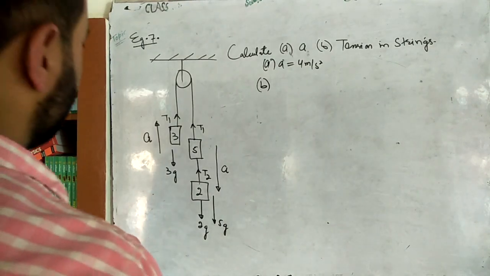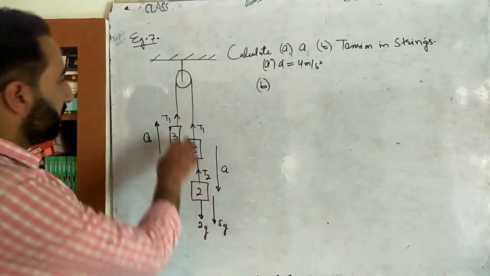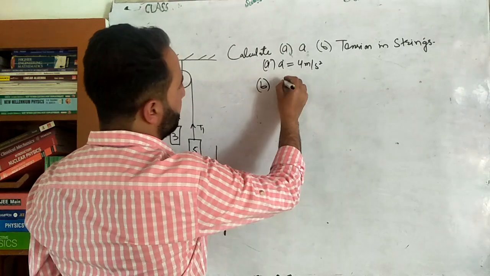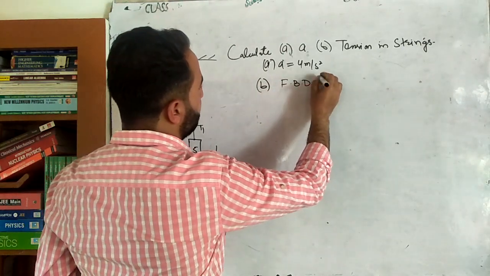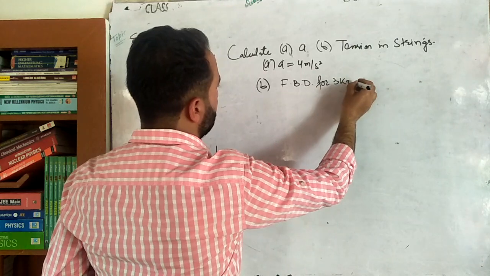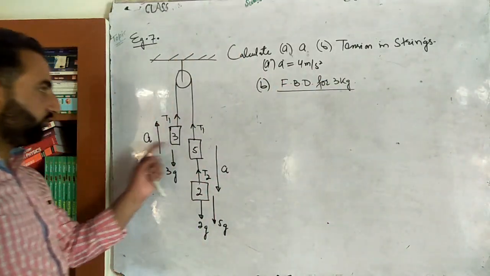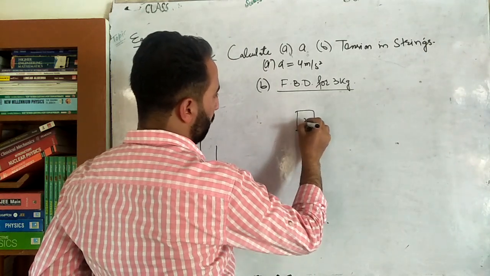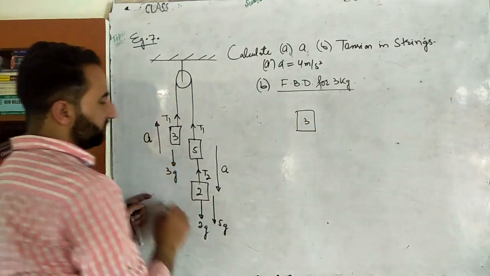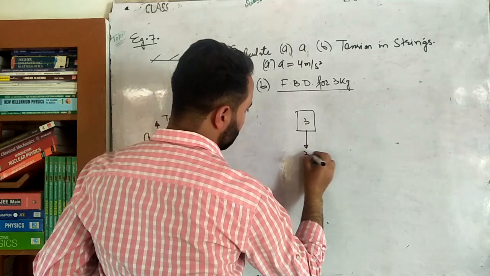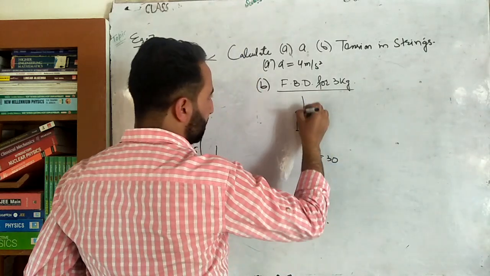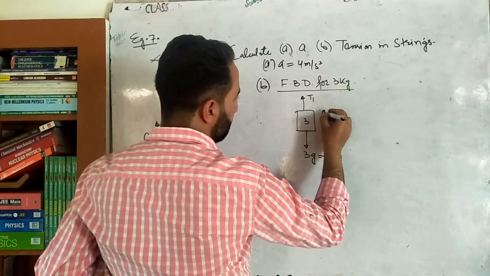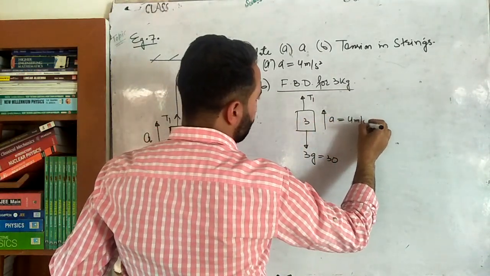Okay. So we have calculated A, that is equal to 4 meter per second square. Now we have to calculate T1 and then T2. In order to calculate T1, I'll write here: free body diagram for the 3 kg block. For this block we'll construct the free body diagram. So this is 3 kg, only 3 kg. Now how many forces are there on this 3 kg? नीचे की दिशा में weight, that's 30. ऊपर की दिशा में tension, that's T1. ऊपर की दिशा में acceleration, which is equal to 4 meter per second square.